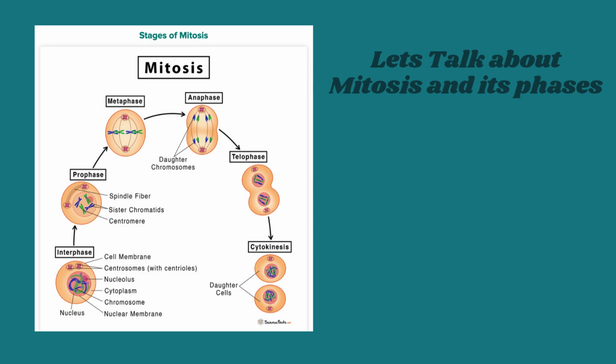Anaphase, chromosomes are pulled apart to opposite ends of the cell. Telophase, 2 new nuclei form around the chromosomes. Cytokinesis, cell splits. The cell divides into 2 new cells. End product, 2 identical cells, each with the same DNA as the original cell.